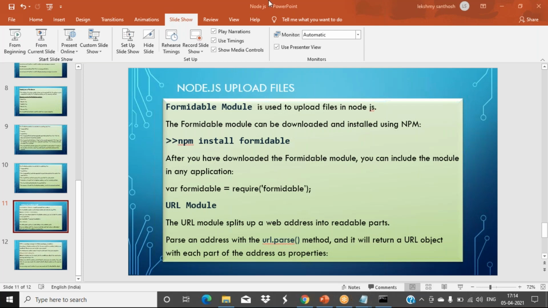So we have seen about the Formidable module that is used for uploading files. Now next is the URL module. Yeah, tell me.